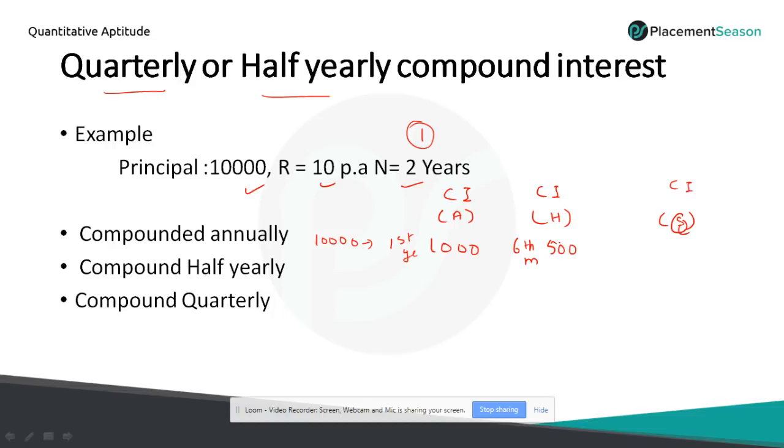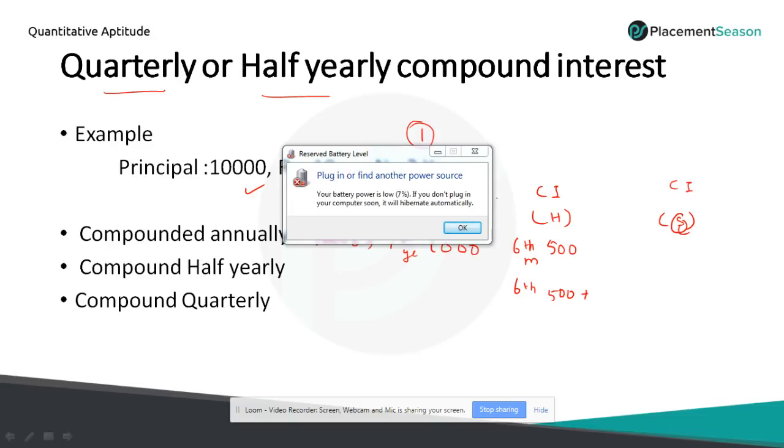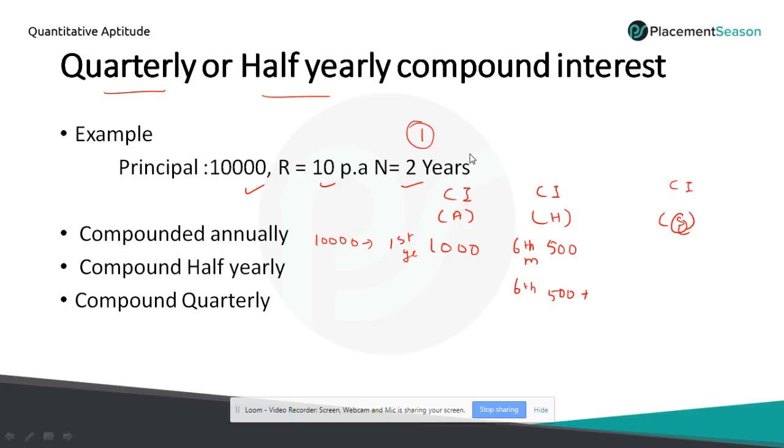So this 500 rupees will be added with the principal for the next 6 months. So in the next 6 months, I'll get 500 rupees and the interest for this 500 rupees also. Okay, so we'll get the interest for this 500 rupees.